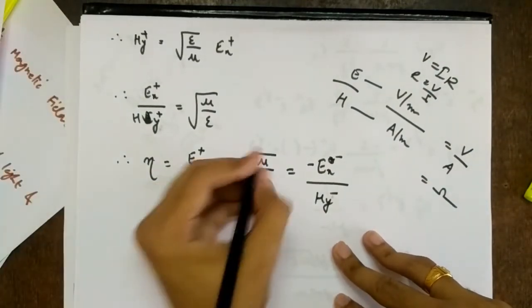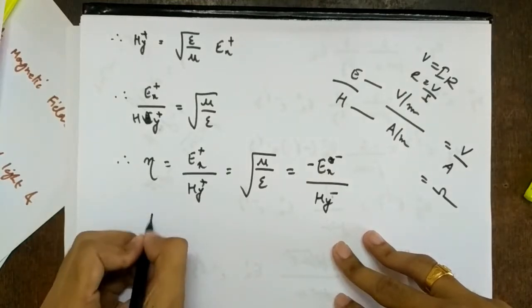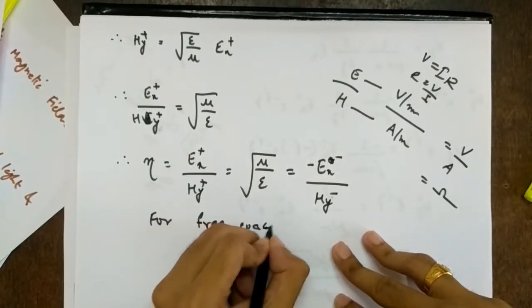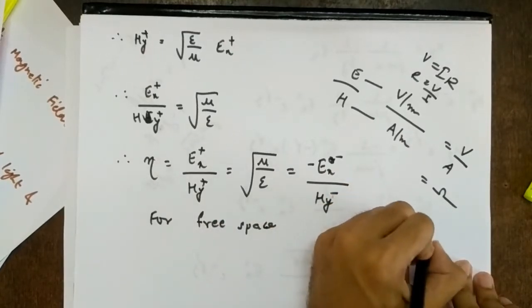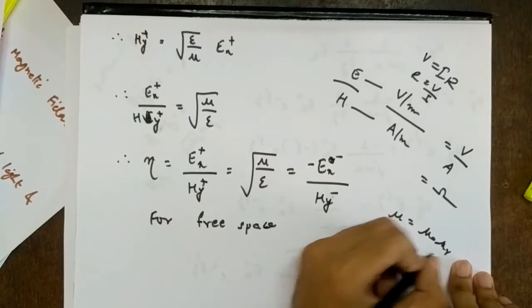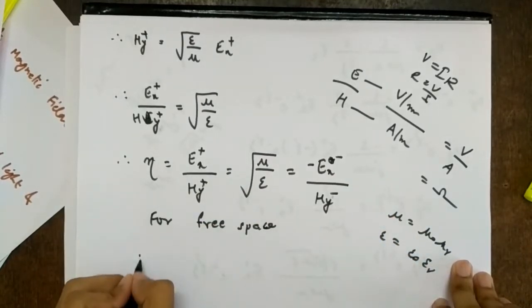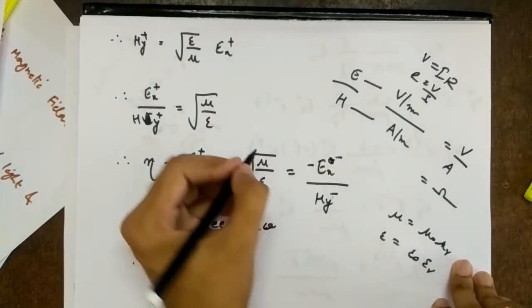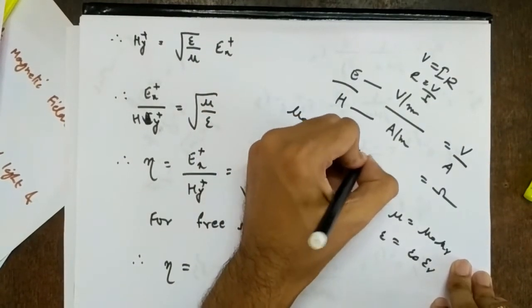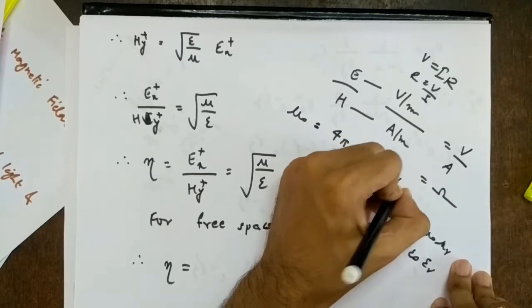So if you calculate square root of mu by epsilon, for free space we know what mu is. It is mu 0 mu r. What is epsilon? Epsilon 0 epsilon r. So for free space, mu r is 1, epsilon r is 1. So therefore eta will be square root of mu 0. Sorry, mu 0 is what? 4 pi into 10 raised to minus 7 Henry per meter.